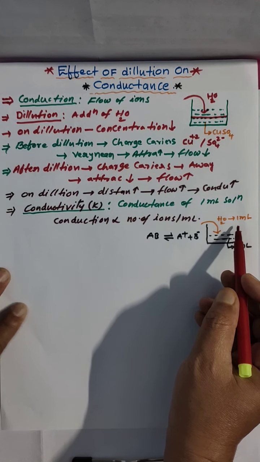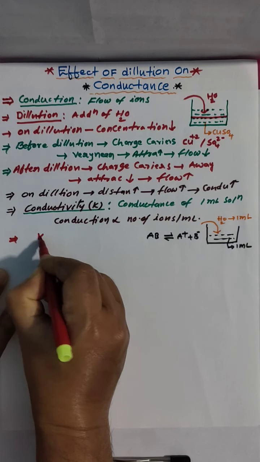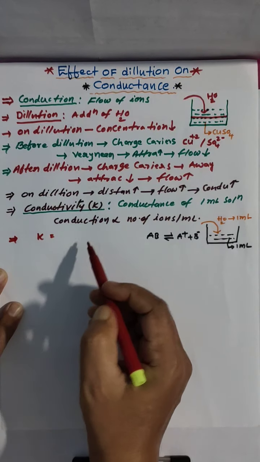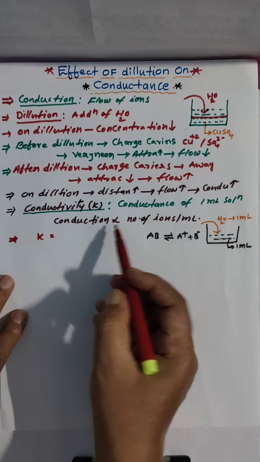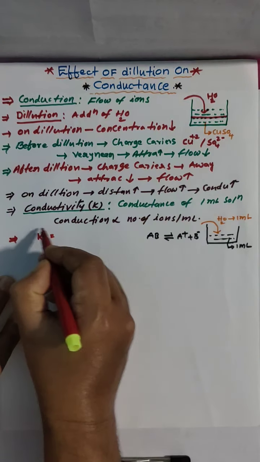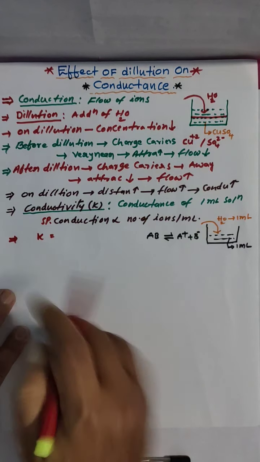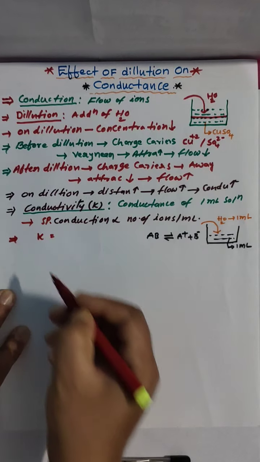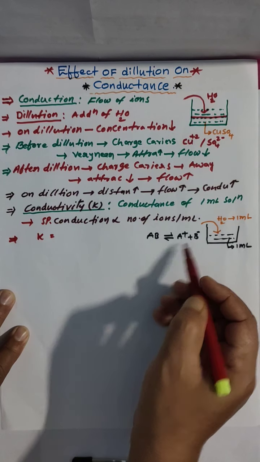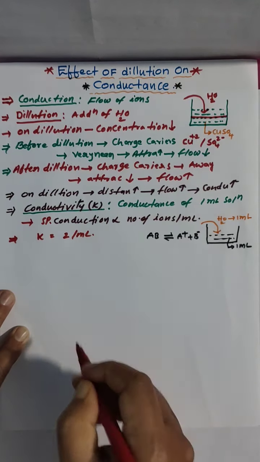1 ml we added. Here I am calculating K. I told that specific conductance is the number of ions per milliliter. Specific conduction, or conductivity: how many ions are there here? 2. 2 ions per ml are there.